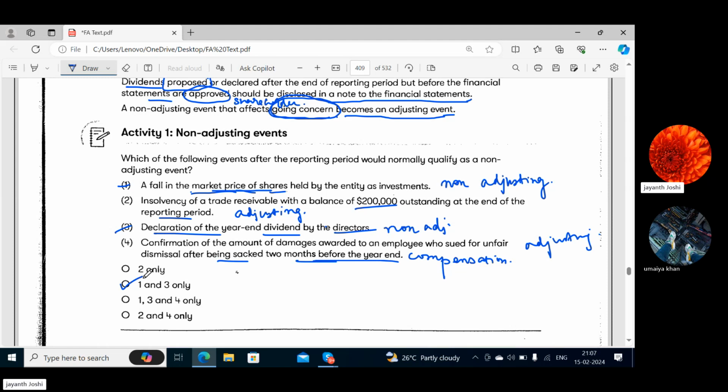That is about all for this lesson. No more details are given, because here we only have to understand what comes under an adjusting event and what comes under a non-adjusting event. That has been very well explained with the help of examples.